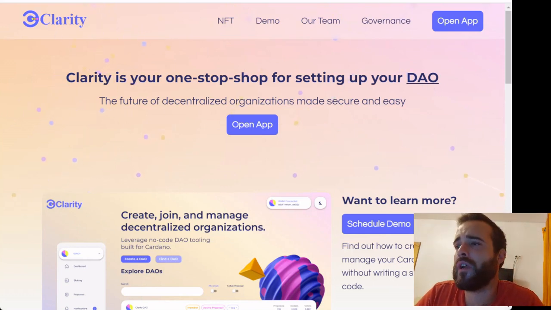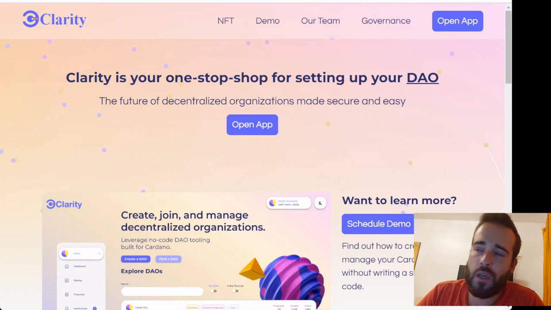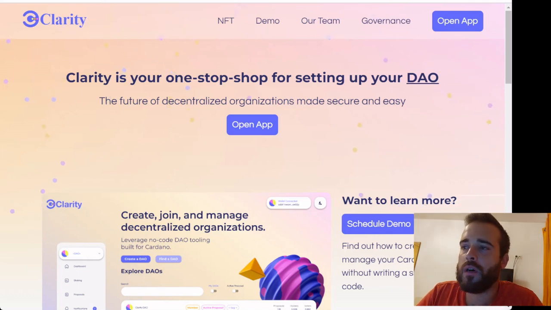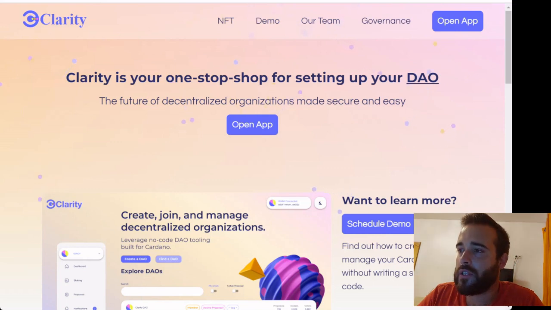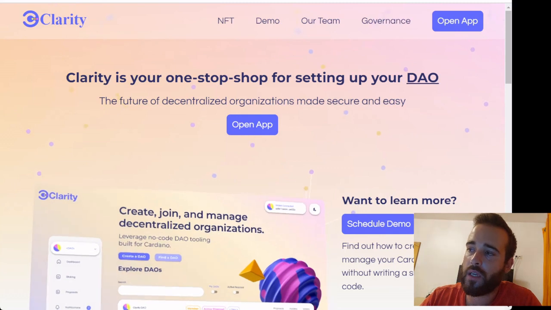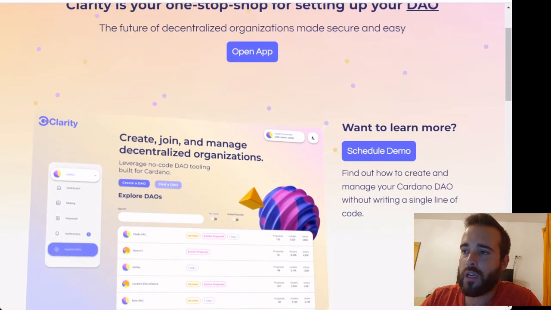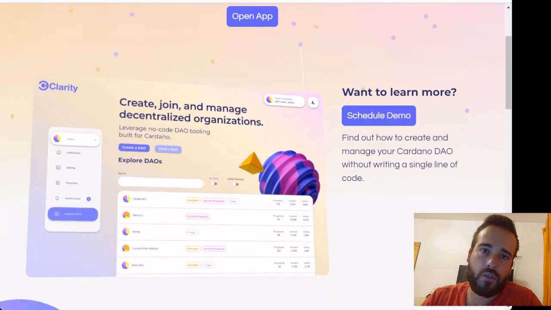Clarity is a software that allows you to set up a DAO. Basically, instead of having to worry about creating your own governance smart contracts to be able to vote on chain and having your own voting front end and platform tools for governance votes and all the important information about the proposal, you can actually leverage Clarity DAO to provide all of these according to your requirements and the governance rules and governance token that you decide to set up.